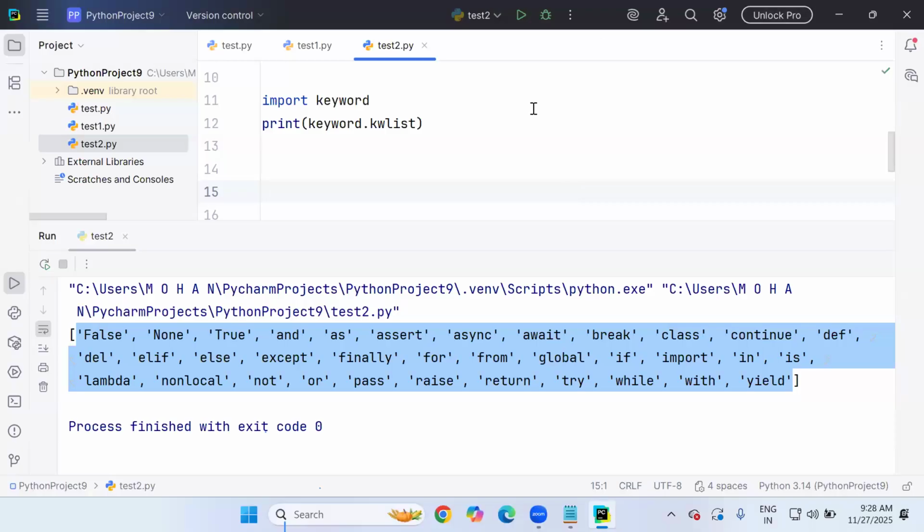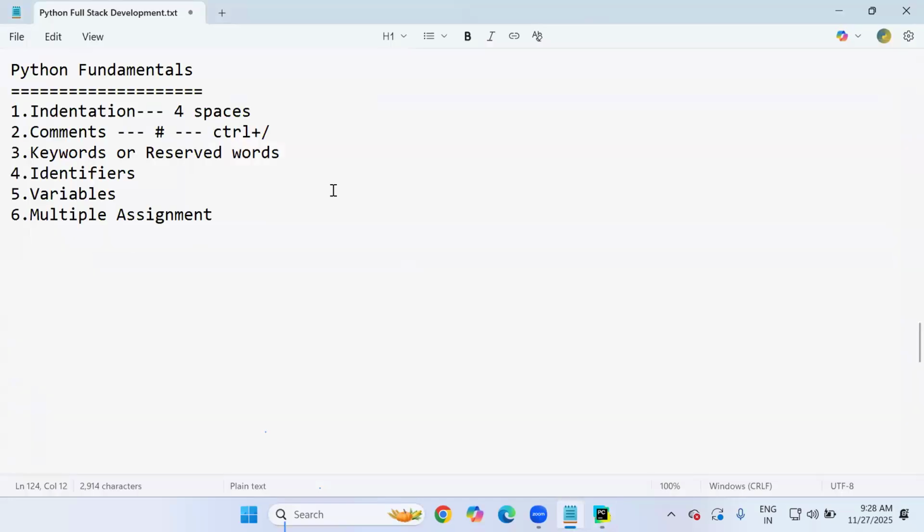This is keywords or reserved words in Python. And next, identifiers. How can I identify you? By your name. How can you identify me? By my name. So that's what in Python language,